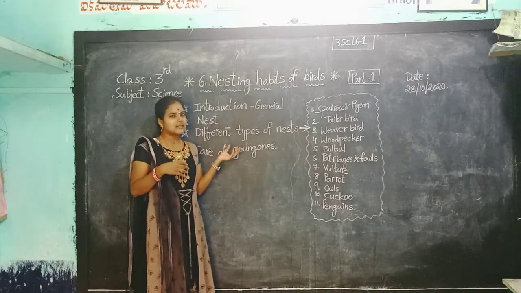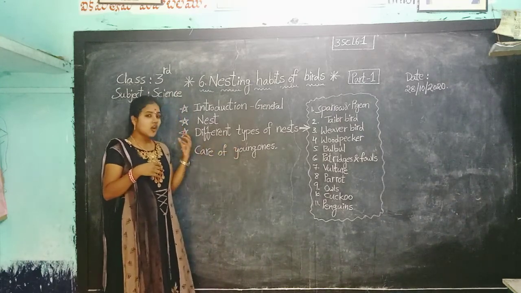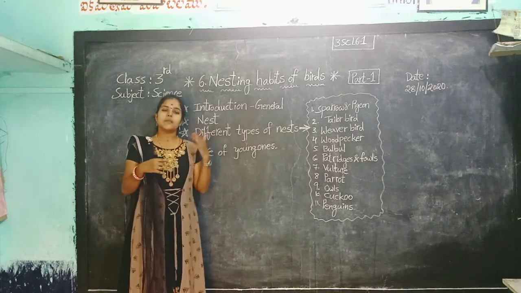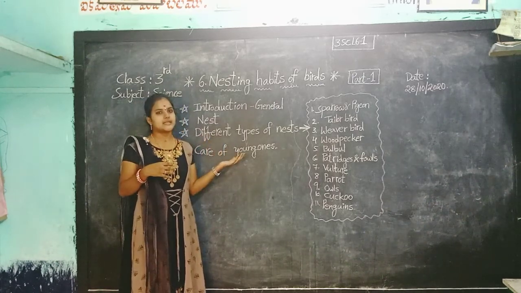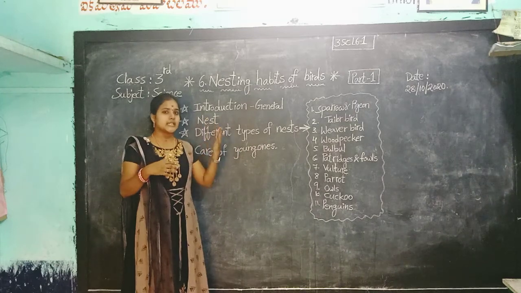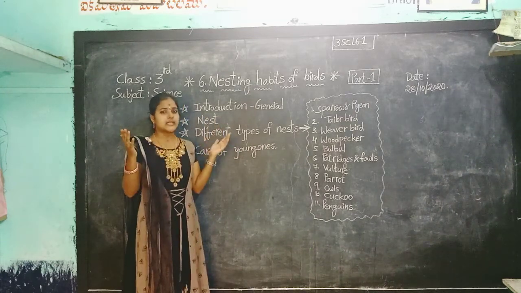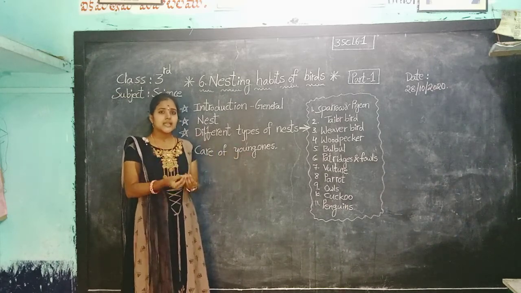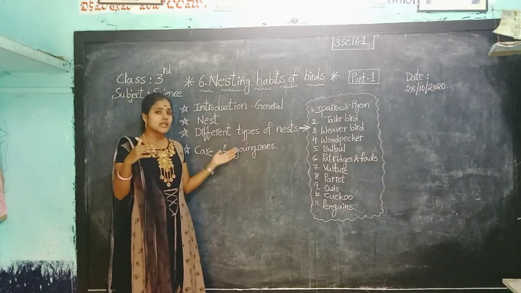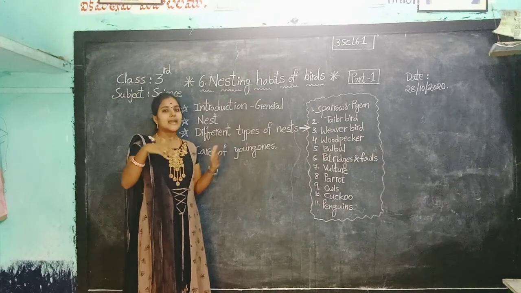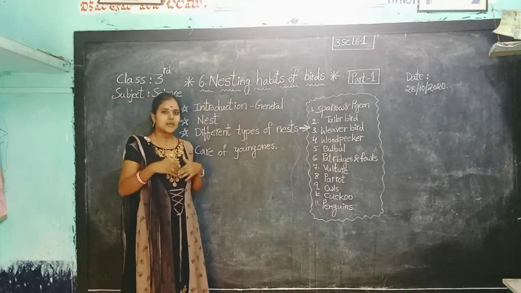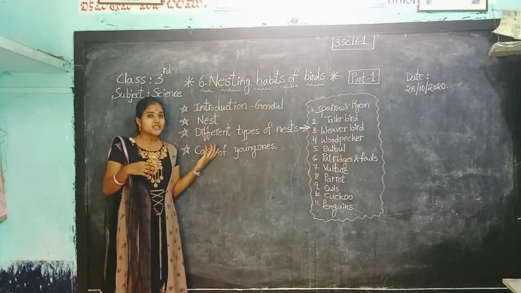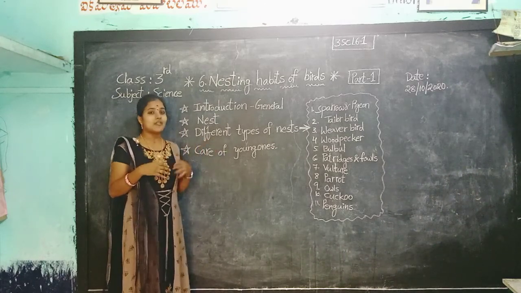How cute, children. Okay. After the breeding season, the young ones leave the nest. The parent birds also leave the nest. Then in the next season, they build new nests. In the next season, they do not use the same nest. They leave the nests, and in the next season they make another nest to lay eggs. Okay, children, did you understand here? Here, see how the parent birds care about the young ones.